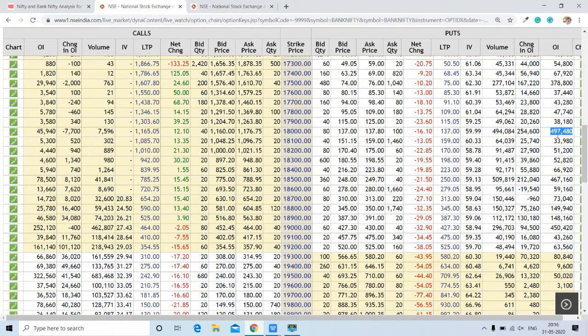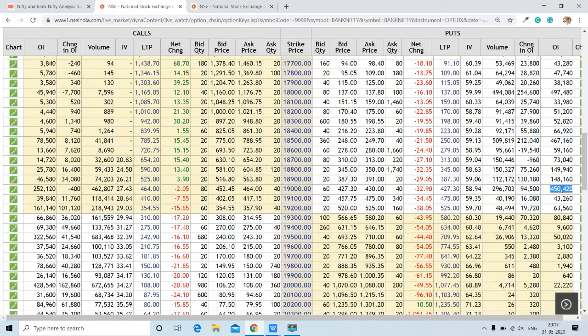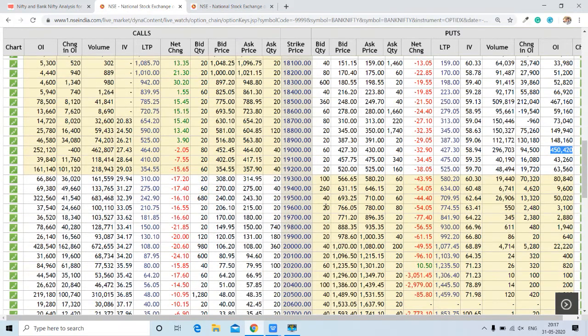After this, the second highest support is here at 18,500, where also 2,12,000 contracts are added. And then also check out this one, 19,000, where 4,50,000 contracts are open. So this is an important, immediate support for the Bank Nifty as well. So we can say the trading range for the Bank Nifty is 18,500 to 20,000.